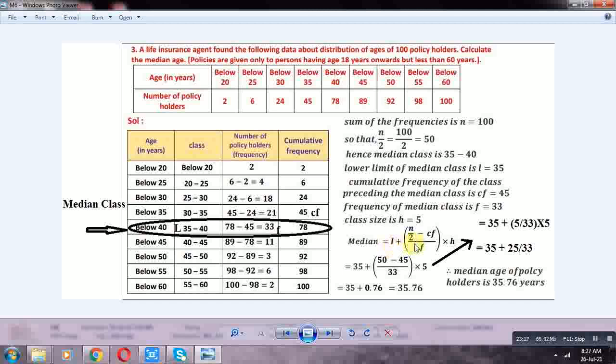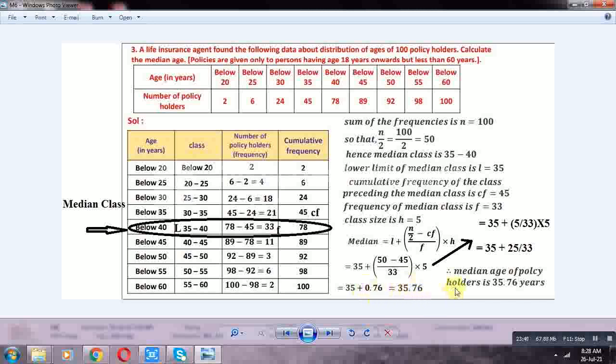So 35 plus 50 minus 45, 5, by 33 into 5. 35 plus 5 into 5, 25 by 33. 25 by 33 is 0.76. So 35 plus 0.76 is equal to 35.76. So this is the median age of policyholders: 35.76 years. Okay. Next problem.